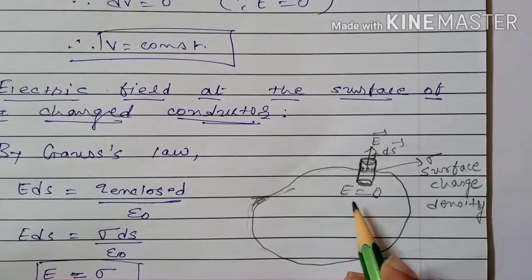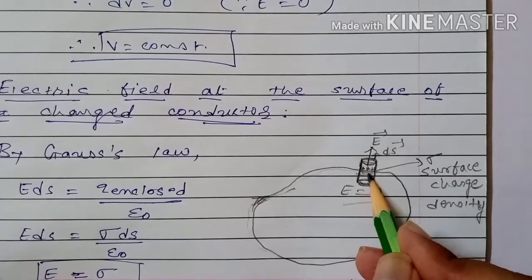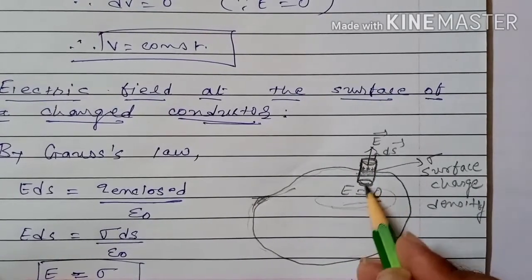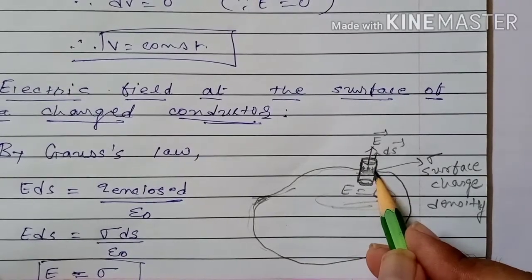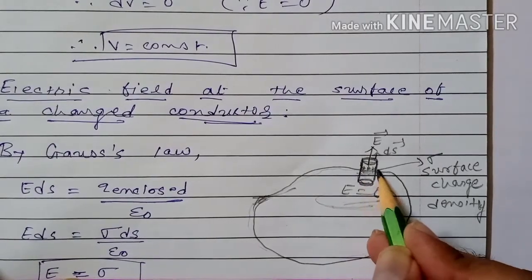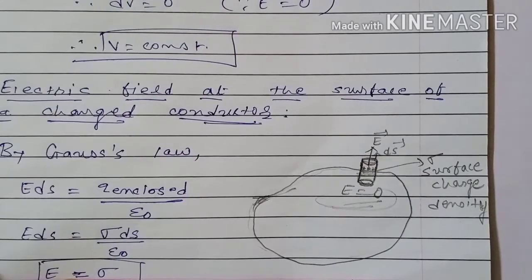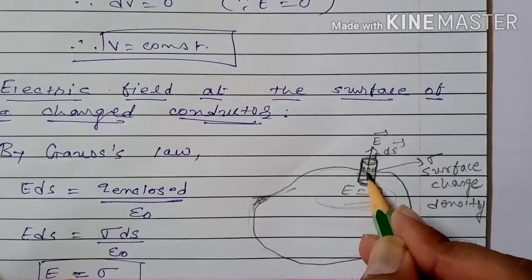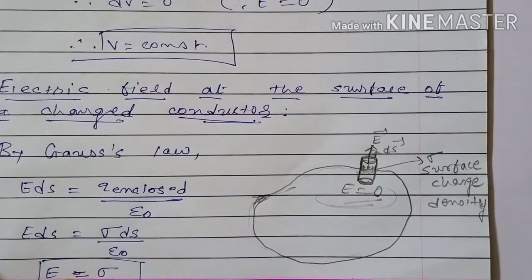Now electric field inside the conductor is 0. It means for this half of the pill box, electric field is 0. Half of the pill box is outside the conductor and half of the pill box is inside the conductor. But inside the conductor electric field is 0. And for this small area, the surface charge density is sigma, and electric field due to positive charge is in outward direction, that is away from charge.